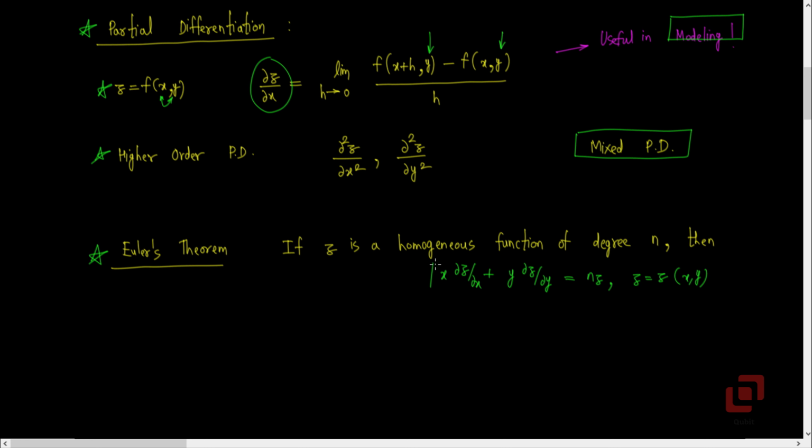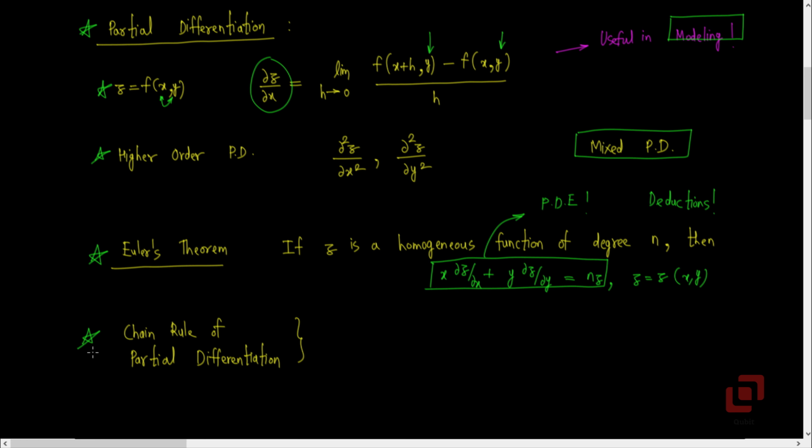Now what is this? This is an equation containing partial derivatives of z with respect to x as well as y. So we already have an example of a partial differential equation. The statement of Euler's theorem of homogeneous functions is a partial differential equation, and so are the deductions of Euler's theorem.